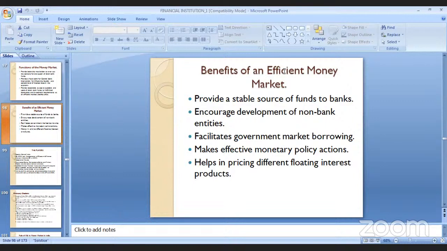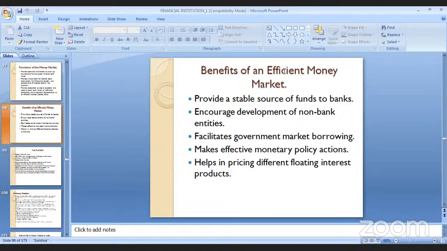It will facilitate government market borrowing also, which I have already told you. Facilitate government market borrowings, makes efficient or effective monetary policy actions, help in pricing different floating interest products. If I elaborate on the fourth point, it makes effective monetary policy action.